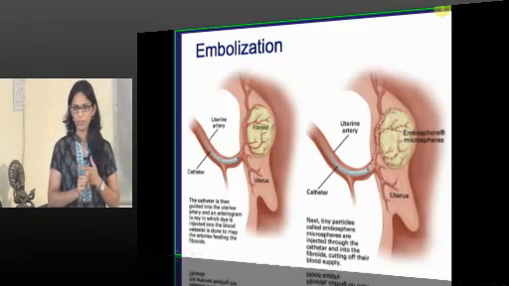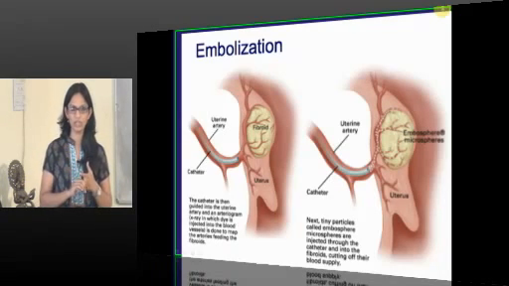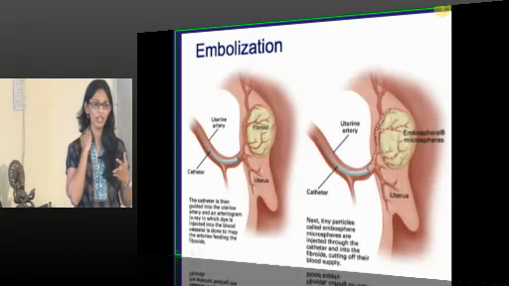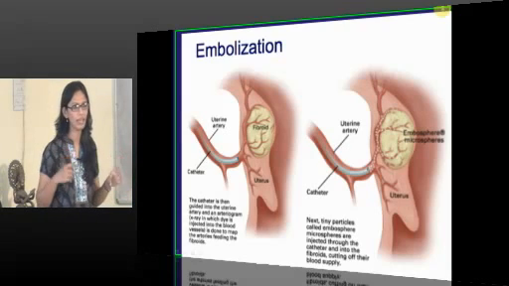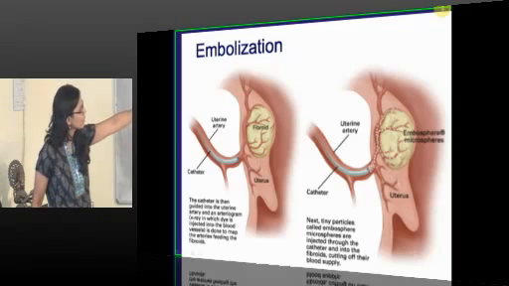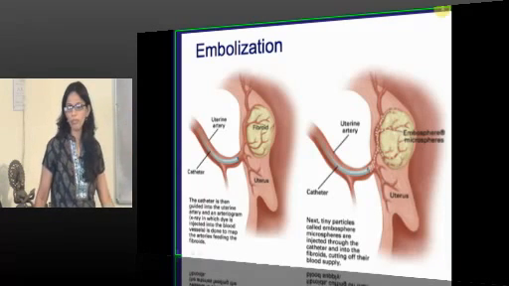And if the patient has bleeding complications, bleeding diathesis, hemoglobinopathies or something similar, then it should not be done, because the chances of bleeding will be more while putting in this catheter. So this is about the embolization. You can see the catheter going into the uterine artery, and whatever blood supply is there is getting blocked.